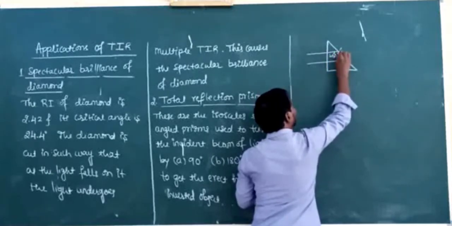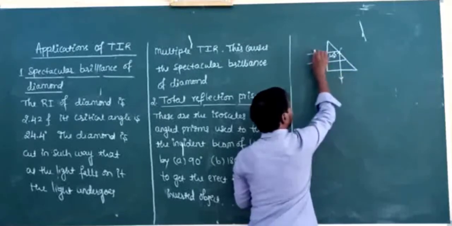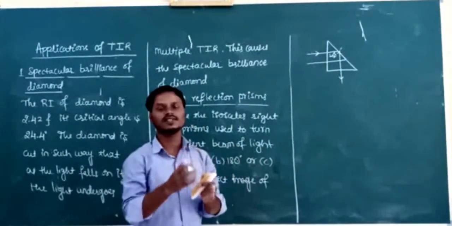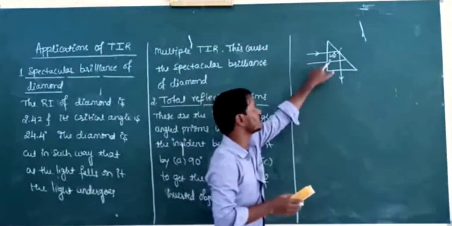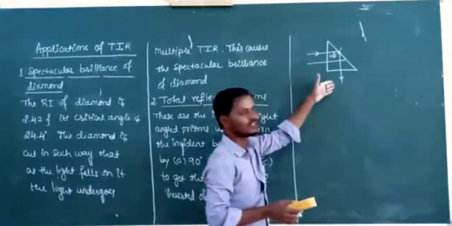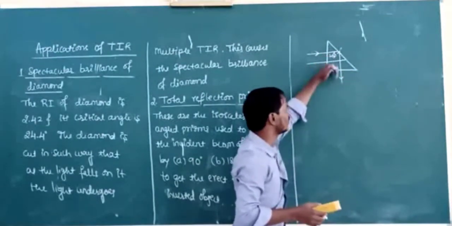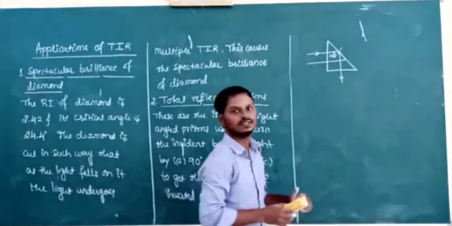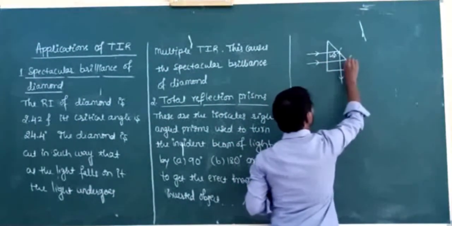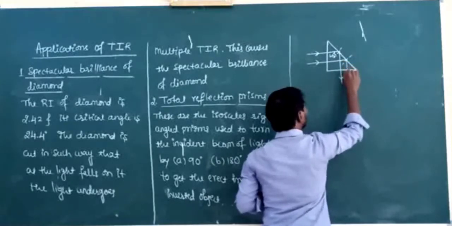And it undergoes reflection, because the angle of incidence is greater than the critical angle. The critical angle for the glass and air interface is 42 degrees, but here the angle of incidence is 45 degrees. The light is totally reflected back, and this reflected light is normal to this surface, so it passes without any deviation. Also here the angle of incidence is greater than the critical angle, so again the light undergoes total internal reflection in the prism.